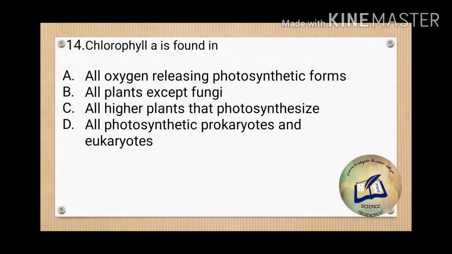We are not grouping it as higher plants or prokaryotic, eukaryotic. The photosynthetic forms which can photosynthesize and release oxygen all have chlorophyll A. Okay, so option A is the most correct answer among these four.